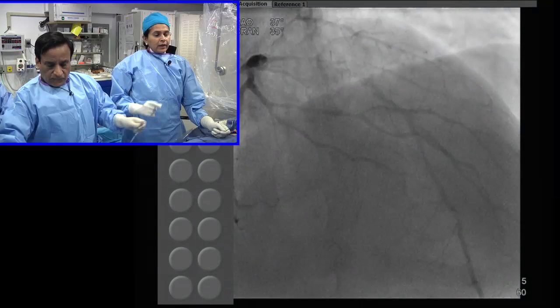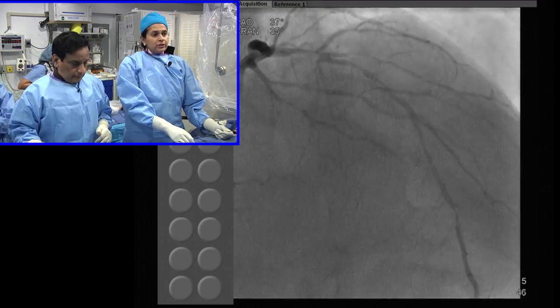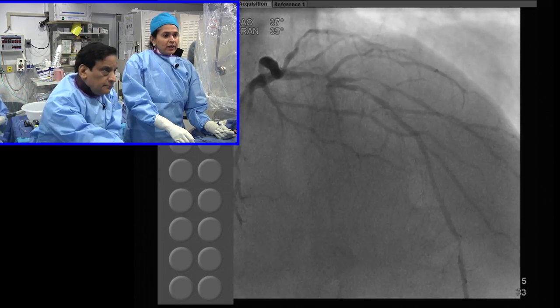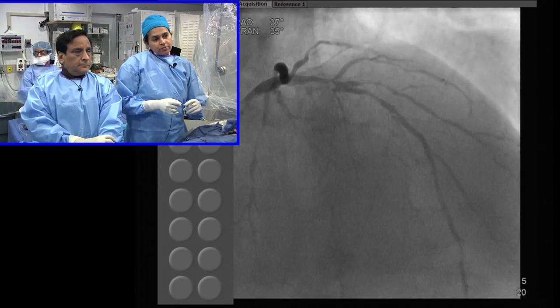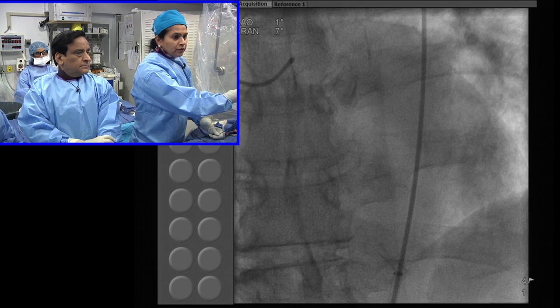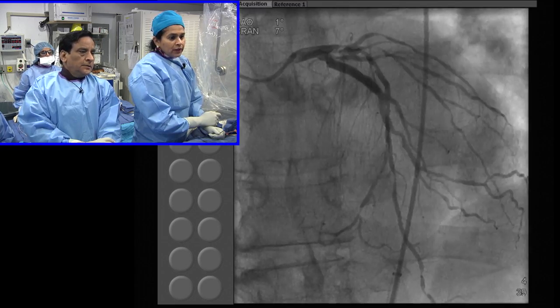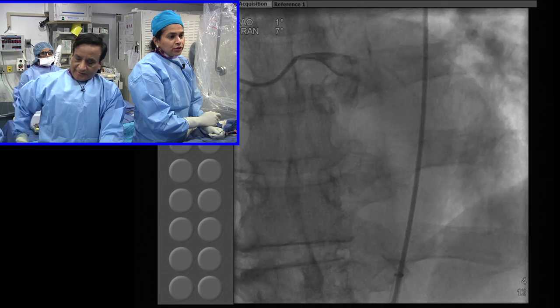I think we will take care of the distal LAD lesion which we see now. We can put a short stent just at the distal LAD, and maybe 1 stent can cover the proximal and mid LAD lesion. And distally there are 2 lesions, no? One is around the apex. I think the apex you have to leave alone. It's very distal. You can actually see in this view, further down. Okay, that we are not going to go to. I think we'll just take care of the.